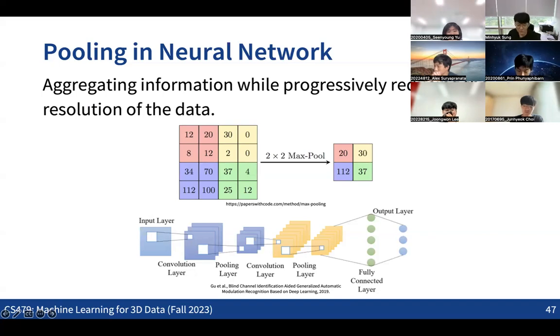So the question in the mesh case is how we are going to define this pooling operation, in terms of making architectures that interweave convolution and pooling, right? Do you have any thoughts on how we can apply a pooling operation in the mesh case?